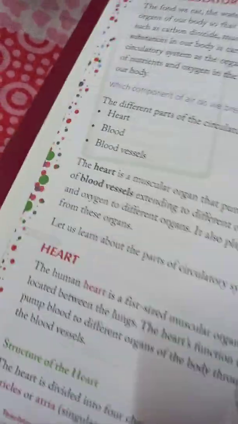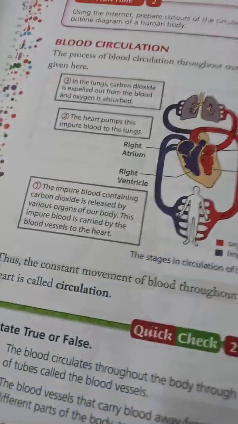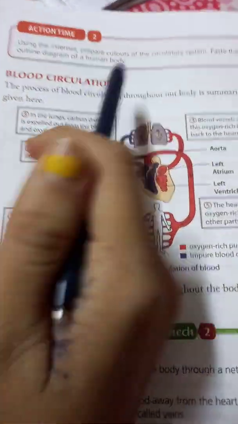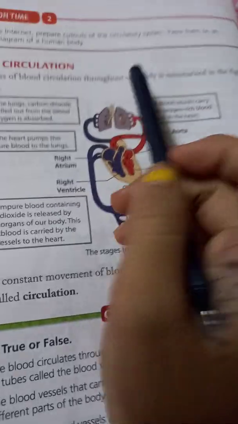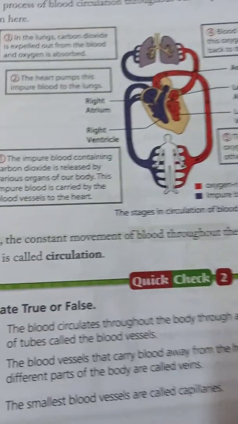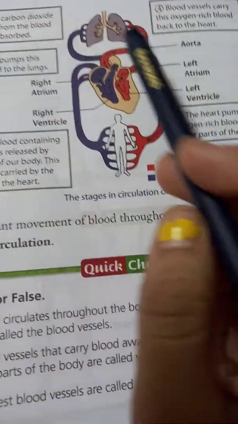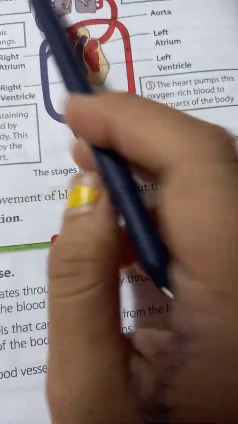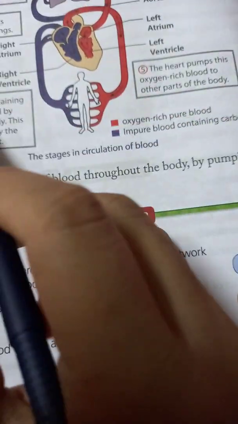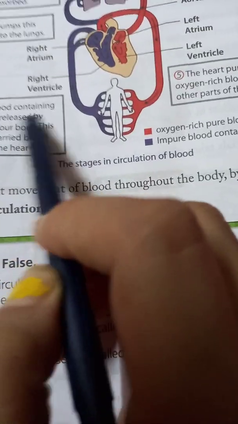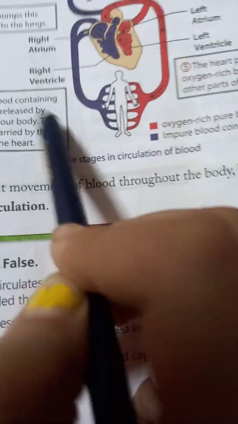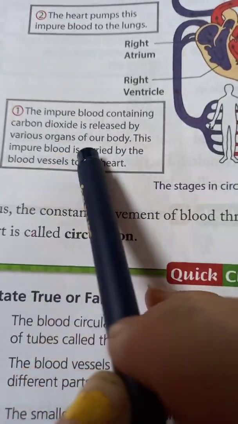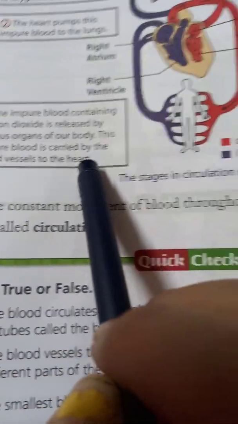Blood circulation. Now we have to know what blood circulation is. The process of blood circulation throughout our body is summarized in the figure given here. See. Number 1, the impure blood containing carbon dioxide is released by the various organs of our body. This impure blood is carried by the blood vessels to the heart.